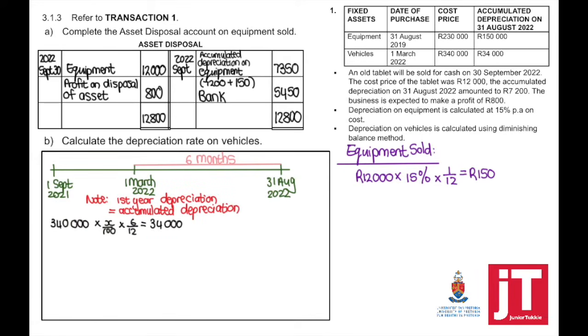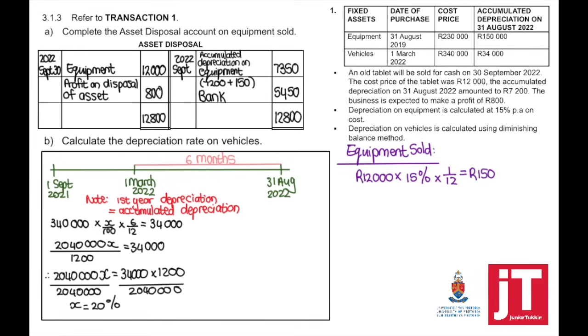This means the cost, which is 340,000, times X divided by 100, because that's unknown. We want to know what the percentage was, times 6 divided by 12 equals your depreciation, which is your accumulated depreciation. Why? Because it's the first time that we've calculated the depreciation.